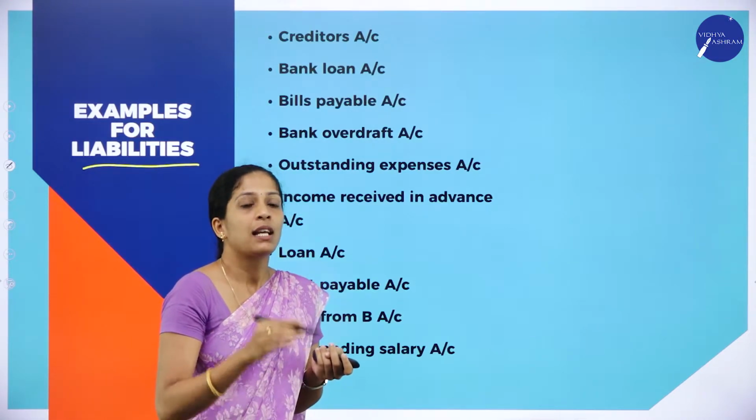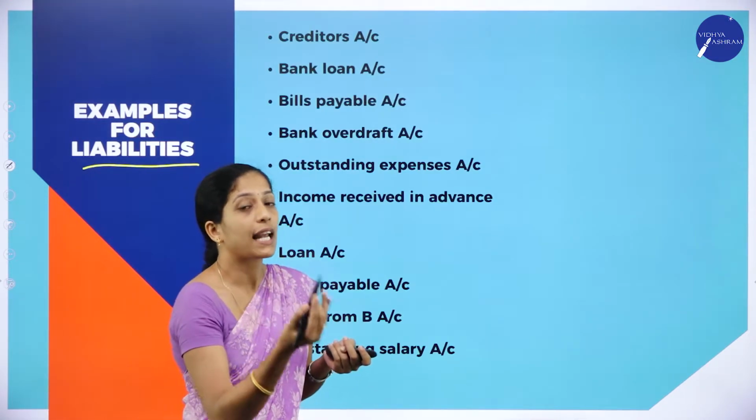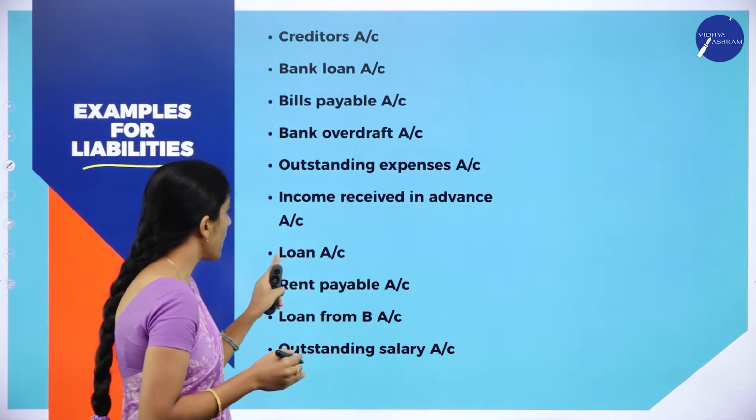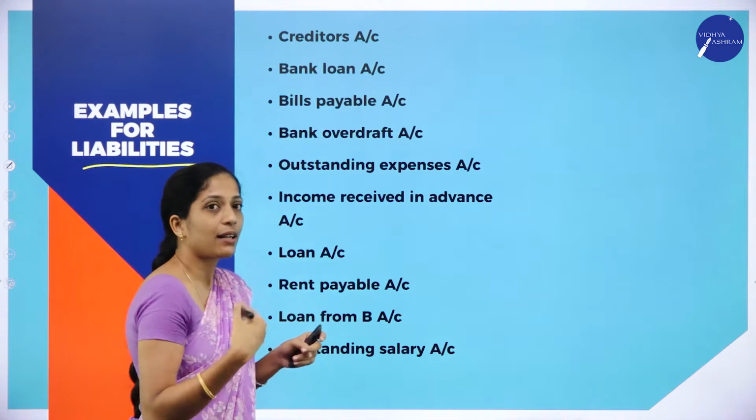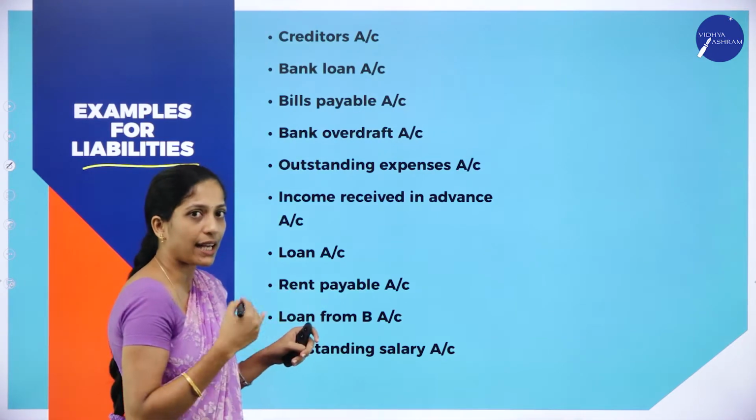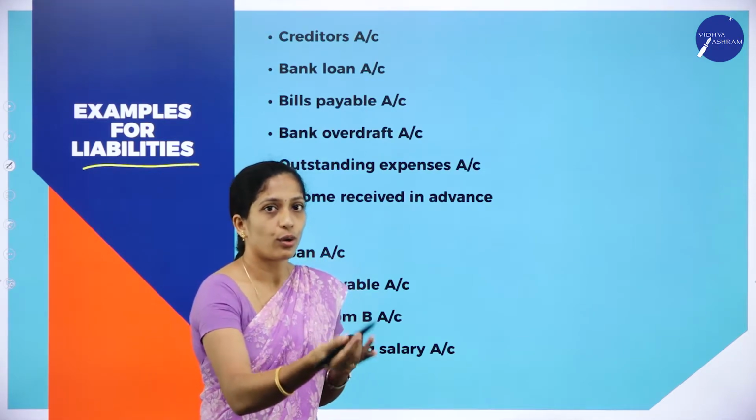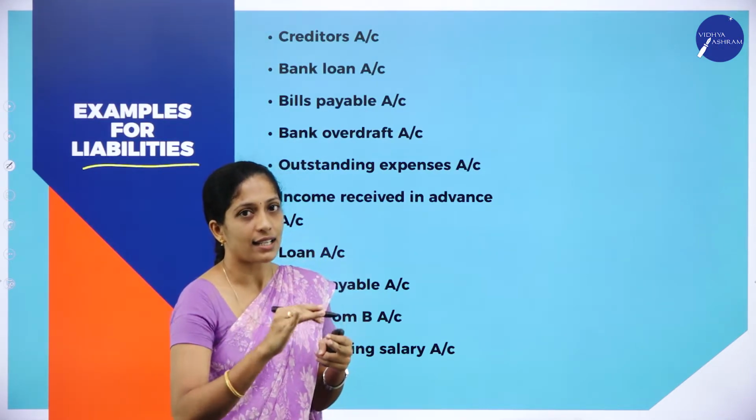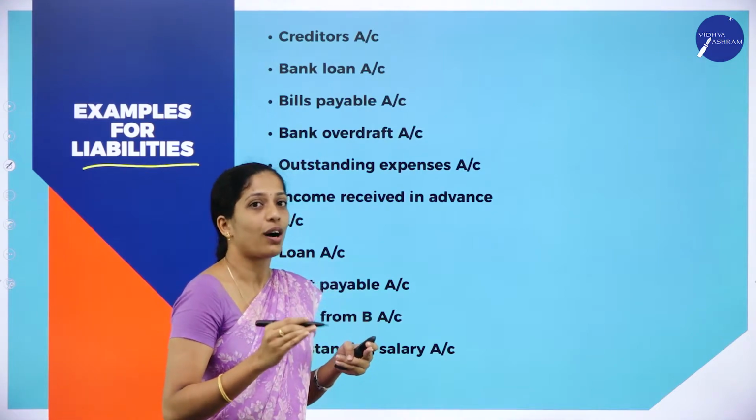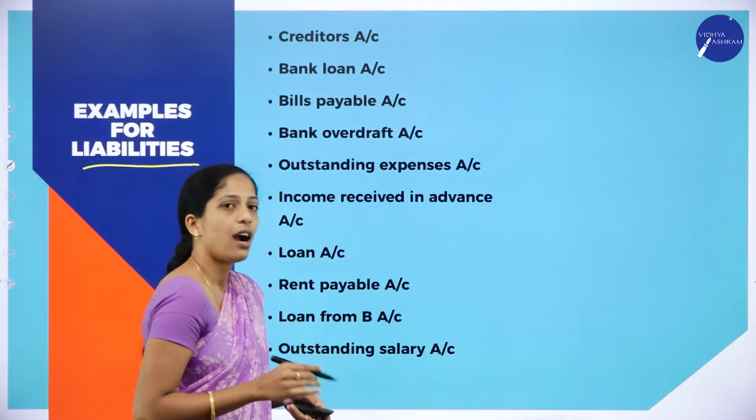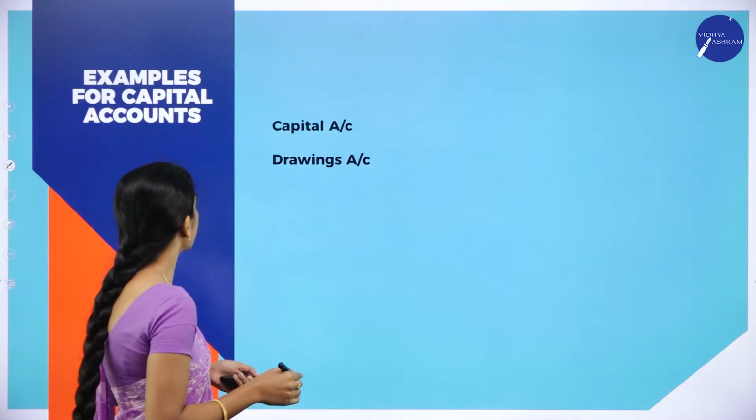Outstanding income is what? Asset. Outstanding expenses is what? Liability. Income received in advance, loan account, rent payable, that is outstanding expenses, loan from B. So if we give loan to B, is what? It is asset. Loan from B is what? It's a liability. Next, outstanding salary. So it is an outstanding expense.